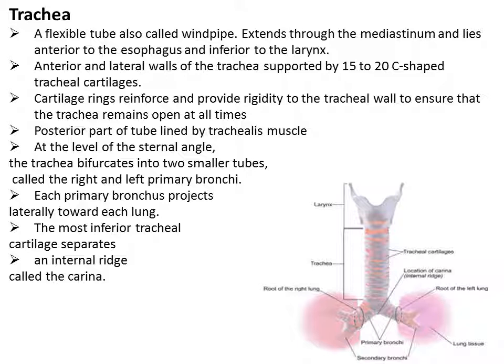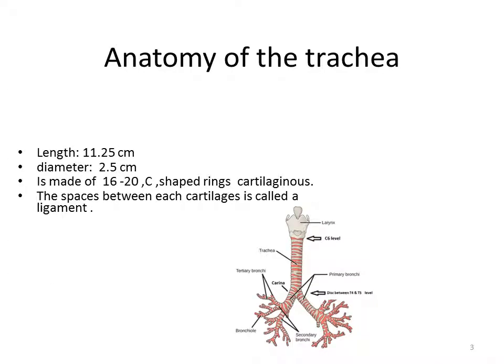At the level of the sternal angle, the trachea bifurcates into smaller tubes called the right and left primary bronchi. Each primary bronchus projects laterally toward each lung. The most inferior tracheal cartilage is separated as an internal ridge called the carina.